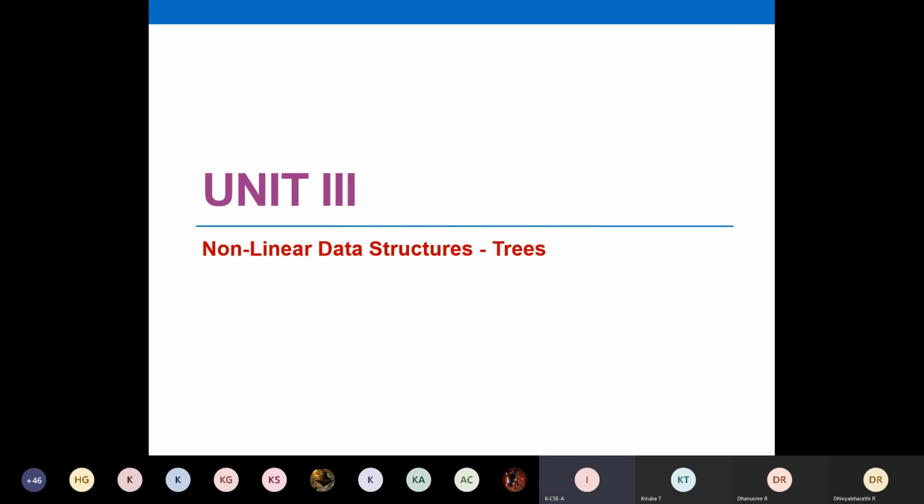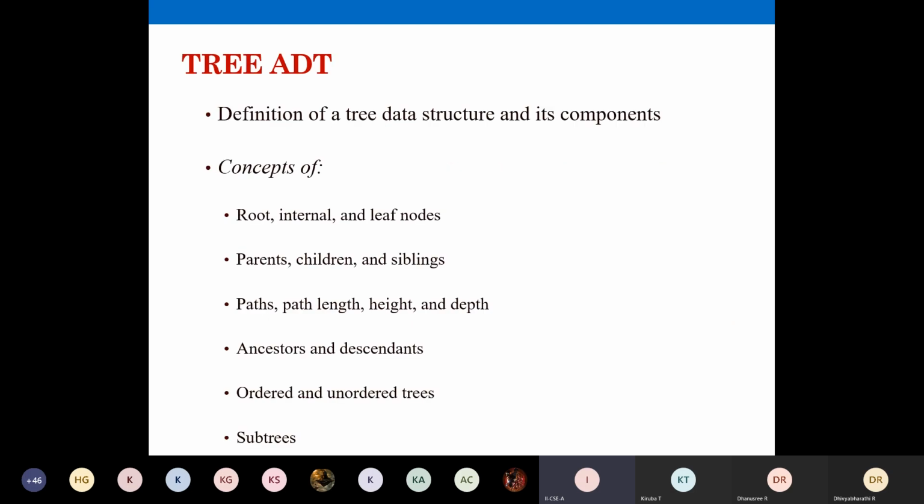So to begin with trees, I told you it is a non-linear data structure. Yesterday we discussed this, just an introduction. Linear data structures are your stacks, queues, and then linked lists. You have sequential ordering of data, that is, you are arranging the data one after the other. That is a linear data structure. But in non-linear data structures, you don't have that arrangement. You are going to arrange your data in some other notation. That is your non-linear data structure, and the syllabus topics I showed you.